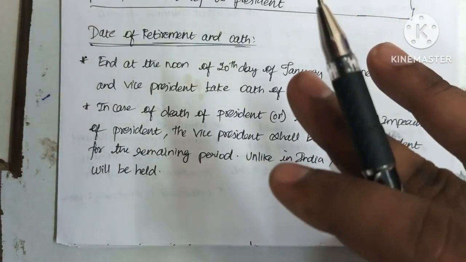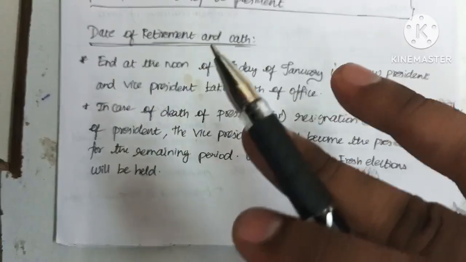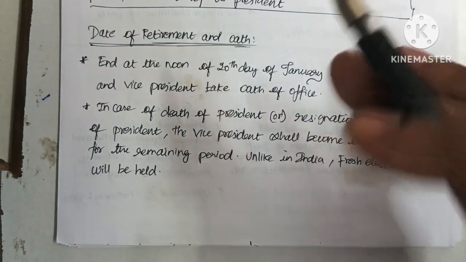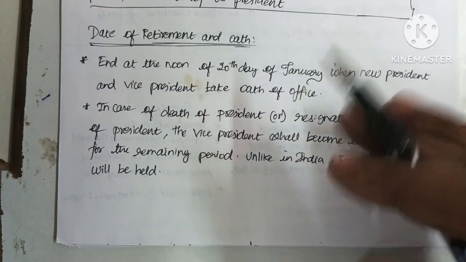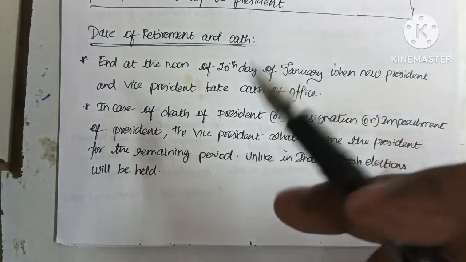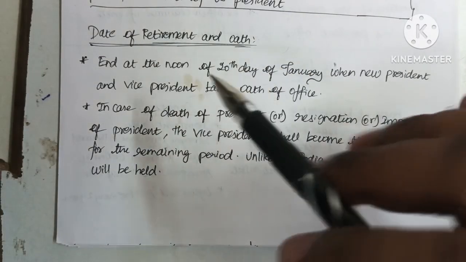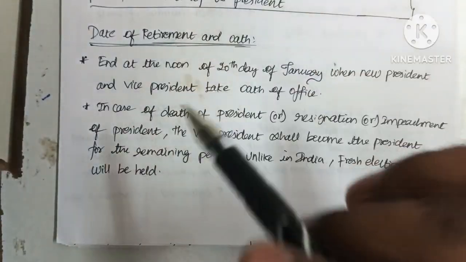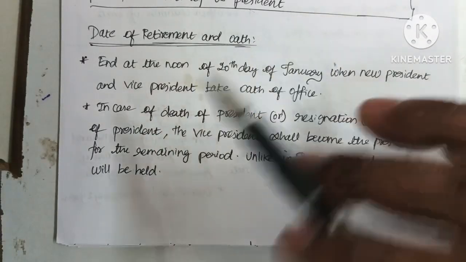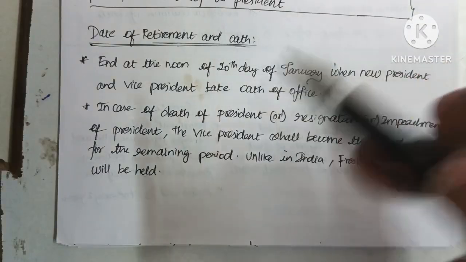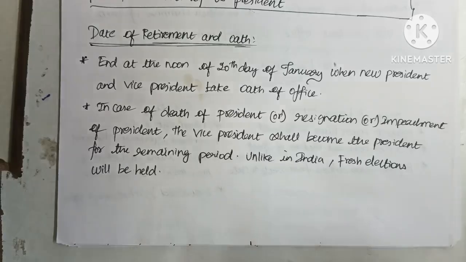For example, if the death of the US president occurs after he completes 3 years of the term, then the vice president of the USA can continue the term for the remaining 1 year. Remember that the US has only a 4-year term for the president. So if the existing president completes 3 years and dies, then the vice president can continue for the remaining 1 year.